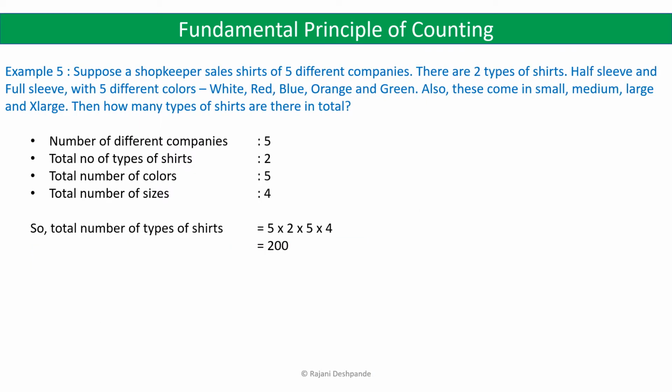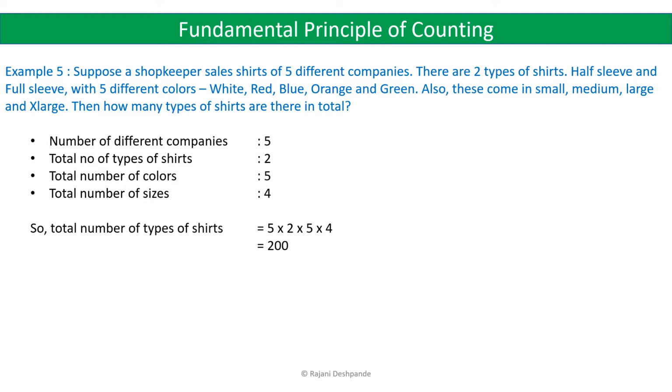Let's see the next problem. Suppose a shopkeeper sells shirts of 5 different companies. There are 2 types of shirts, half sleeve and full sleeve, with 5 different colors: white, red, blue, orange and green. And also they come in small, medium, large and X large sizes. Then how many types of shirts are there in total?